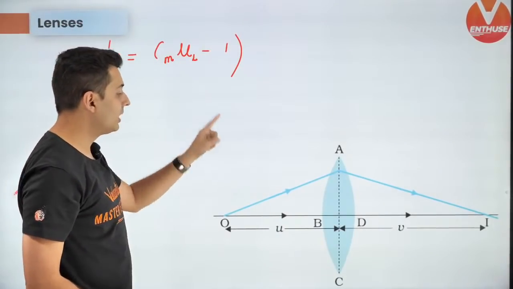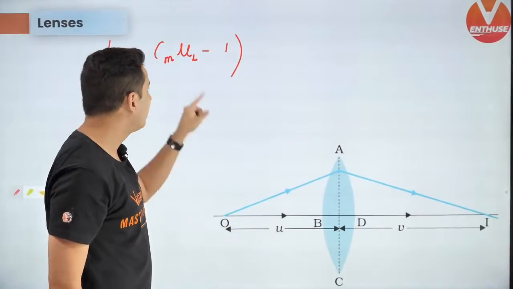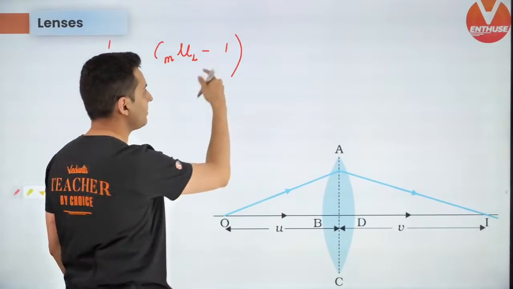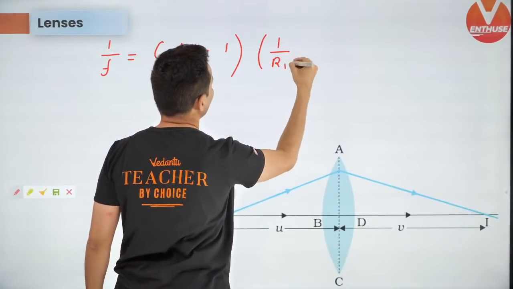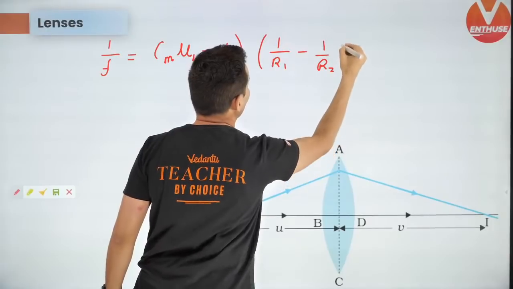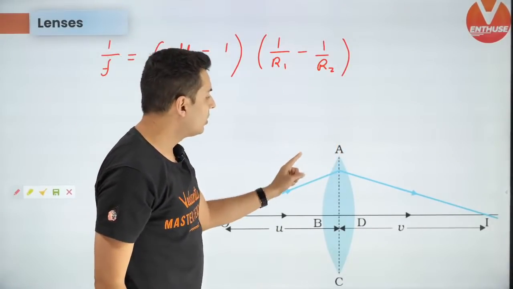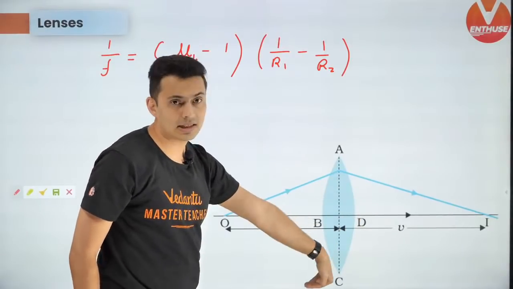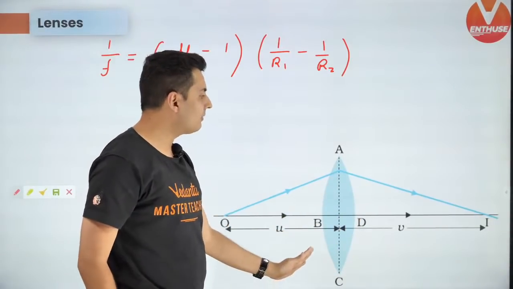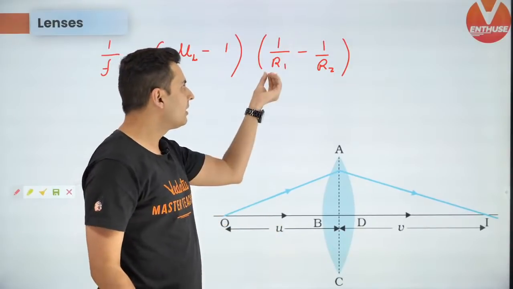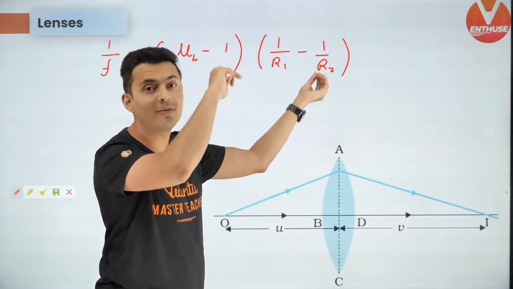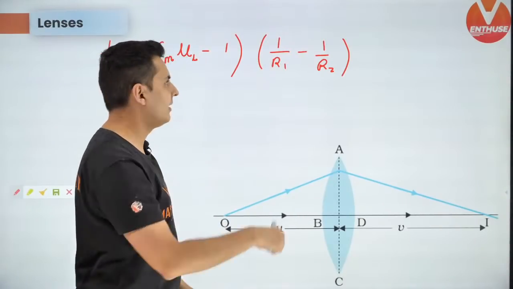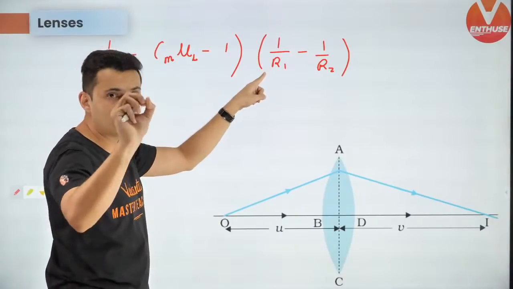Alright, very, very important. If it's placed in some other medium, this mu is going to change. So it is the relative refractive index, minus 1, upon 1 by R1 minus 1 by R2. R1 and R2 are the radii of curvature of this surface and that surface. If it's a plano-convex lens or plano-concave lens, then one of those R's will become infinity because it's a flat surface. So a flat surface will have infinite radius of curvature and 1 by infinity will become 0.